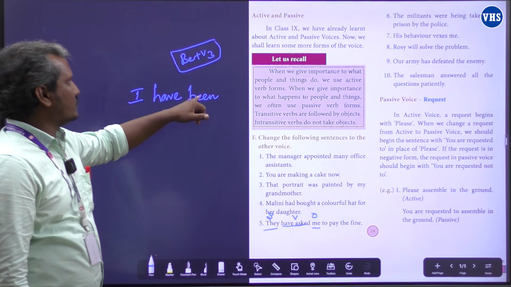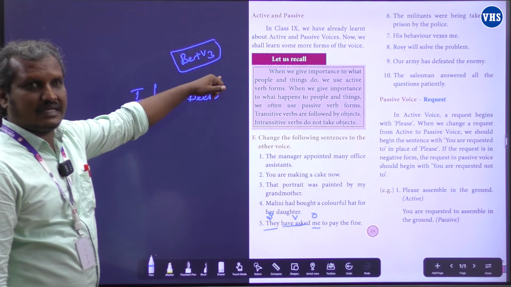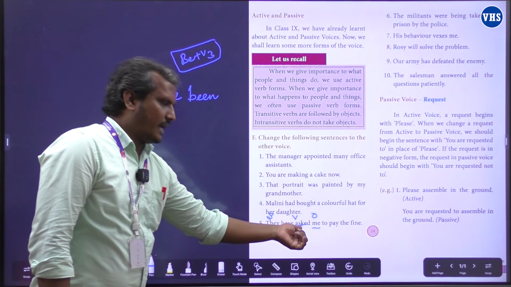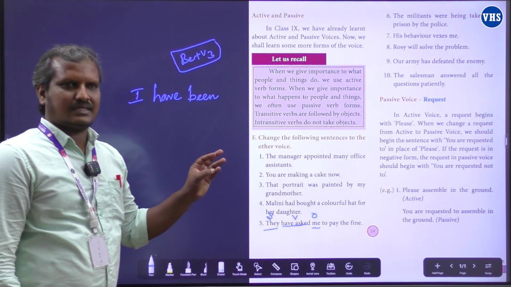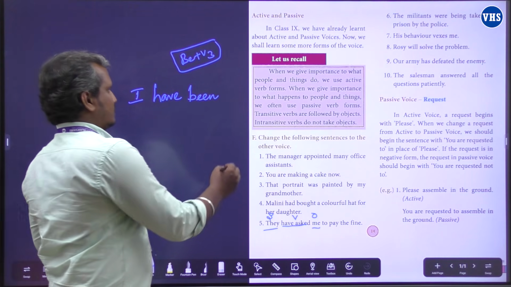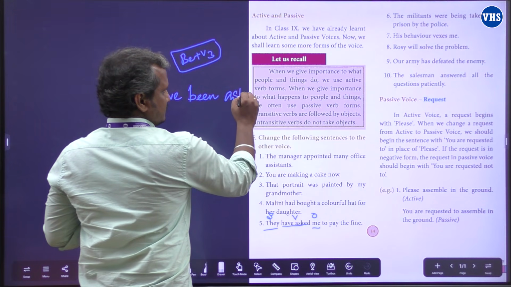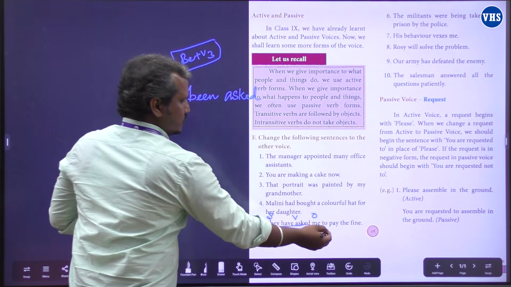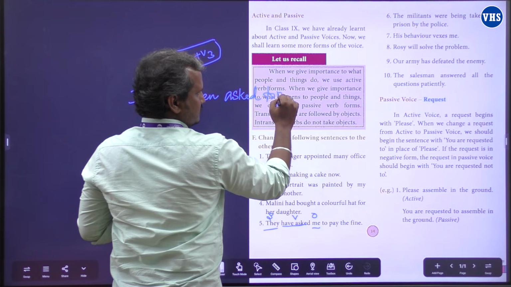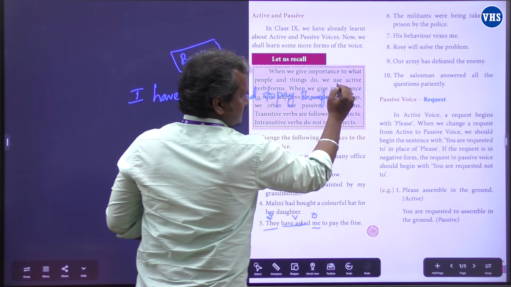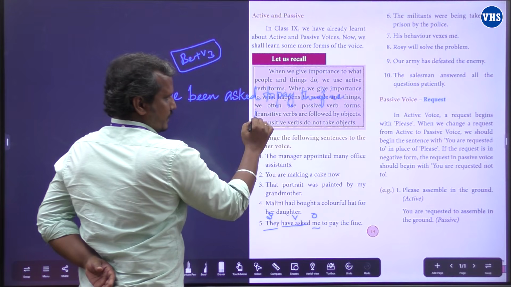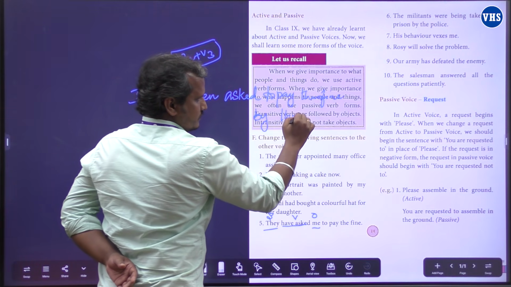So we got the be form verb, and we need the V3 form of the verb asked. Ask, asked, asked. So I have been asked to pay the fine by them.